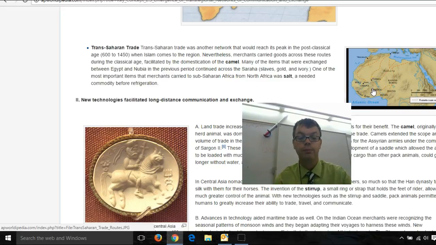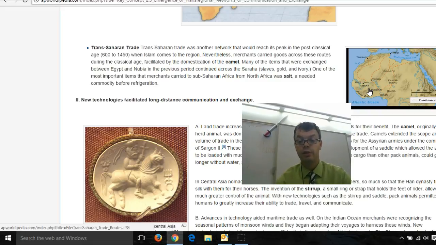To get the gold, they actually traded salt, and salt was very much needed before refrigeration, and the people in West Africa didn't have the salt, so salt was often traded for gold, sometimes for the same price. So the camel was used to go across the Trans-Saharan Trade Network. Salt was traded to get gold, and that plugs West Africa into this trade network, and it allows them to become part of an Afro-Eurasian trade network, all the way connecting the Silk Road and the Indian Ocean trade routes all together. In fact, coins from Africa are found in China and are found all over the place that were made out of gold.